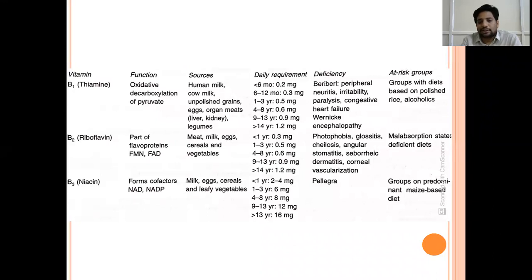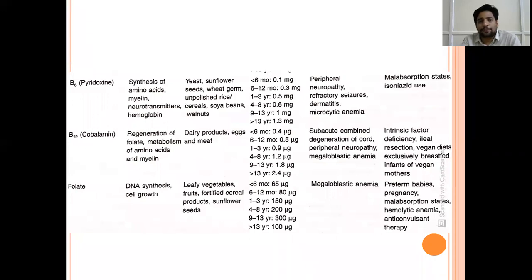Then B3 is niacin. Niacin is a cofactor in NAD and NADP. Niacin is present most commonly in milk, eggs, cereals, and leafy vegetables. The requirement of niacin is 16 mg per day. And vitamin B3 deficiency presents as pellagra. We see pellagra most commonly in maize-based diets. There are a few regions of the world where the staple food is maize. In them we see pellagra most commonly, especially Southeast Asia.